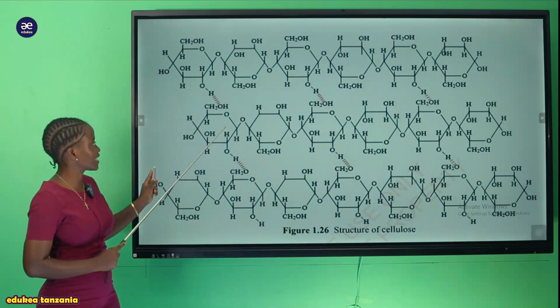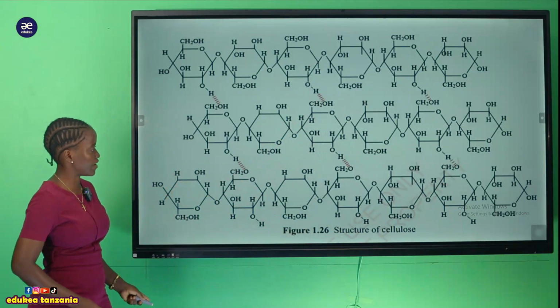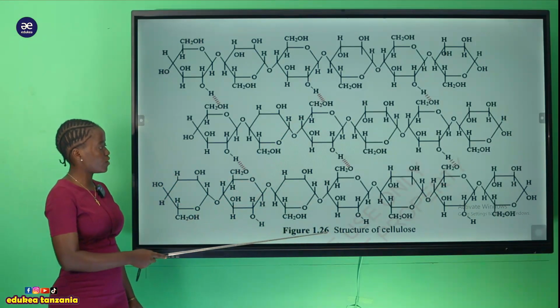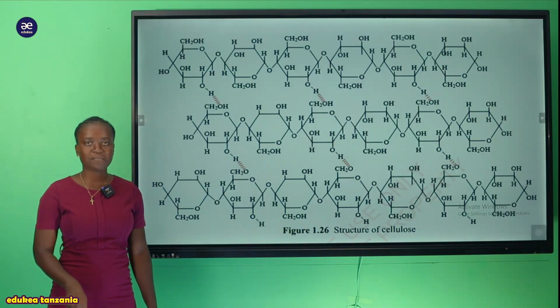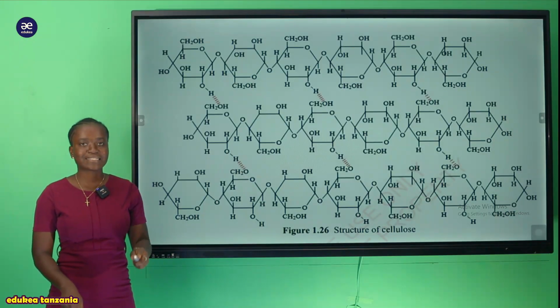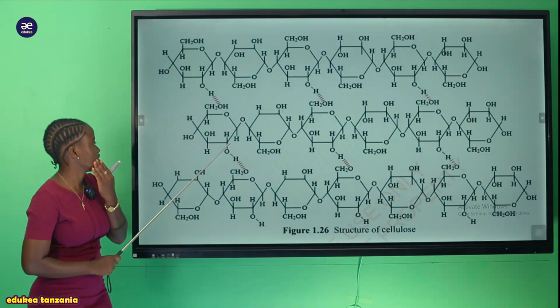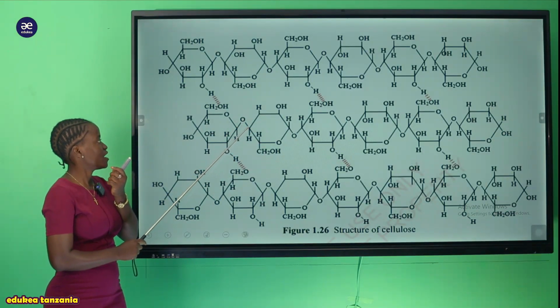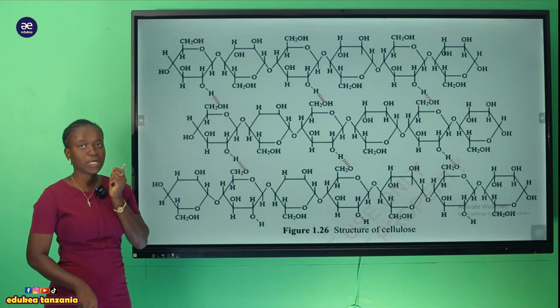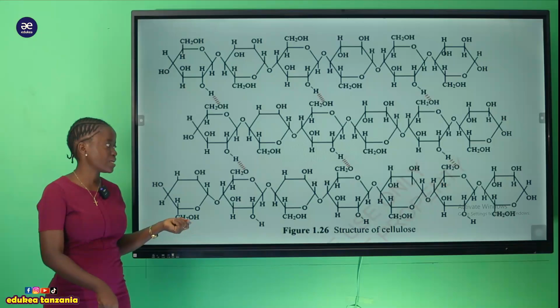So yale matawi yake ni mafupi mafupi, unaweza ukaona how it is arranged. So this one is the complete structure of a cellulose, and we have seen that it forms 1,4 glycosidic bonds. So this one is 1,4. This is the 1,4 glycosidic bond, which is found within the structure of cellulose.